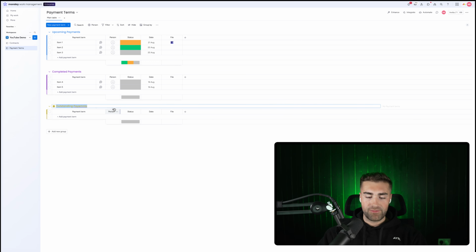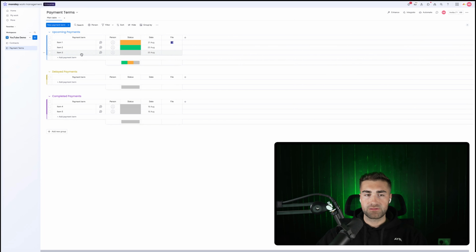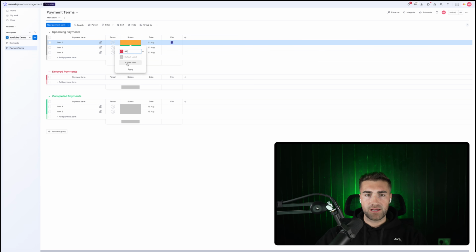But what I would have is maybe delayed payments. This is as a result of delays to the project, not necessarily poor project management. So we've got upcoming, we've then got delayed, and then we've got completed payments. We would assume that all payment terms within a contract would get paid, but sometimes they might be delayed dependent on the status of the project or the phase itself. Hopefully that makes sense. So then we just need to update our status column here.